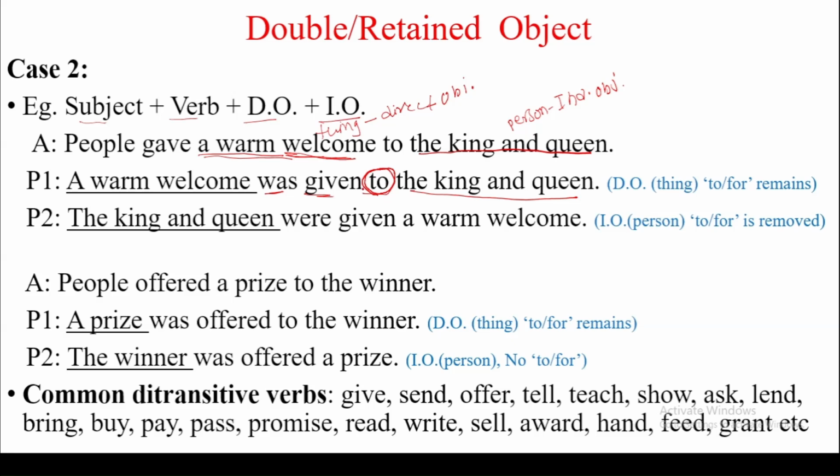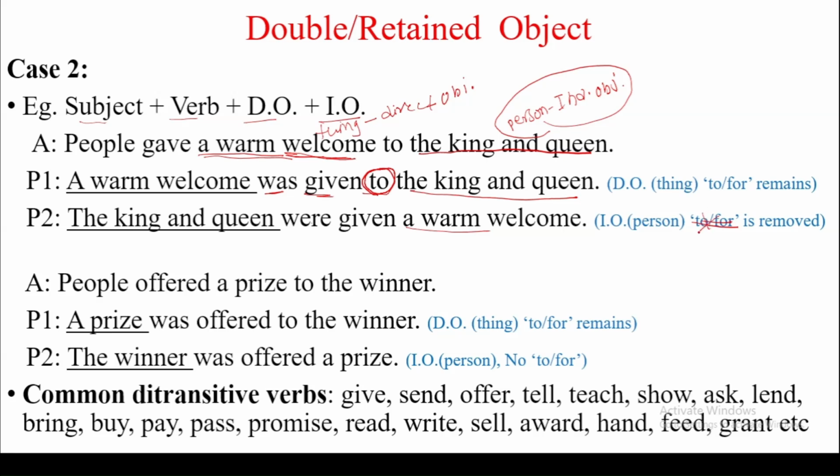In another way we can also make the passive of this sentence. If we use the indirect object as subject: the king and queen were given a warm welcome. It means if we use the indirect object as subject in passive, we don't need to use to or for.